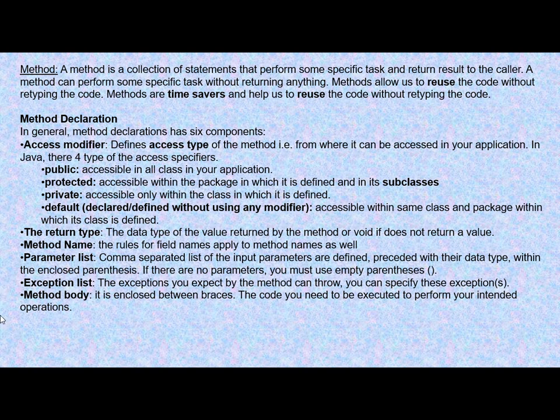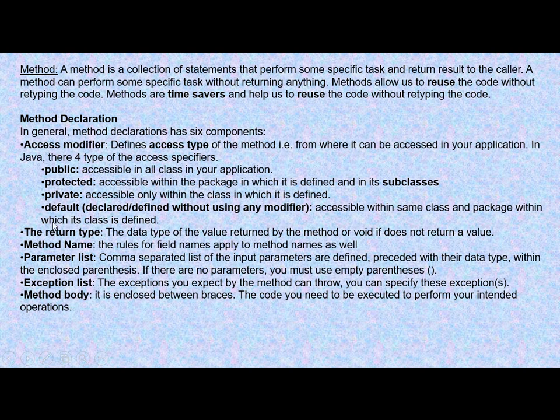Then the next one is your method name, obviously the name which you provide to the method. Parameter list: inside the method you can have some parameters, some data can be passed inside the method. Then here we have the exception list. If your method throws any exception, that is also defined in that method. Then the method body. Method body means what statements or what code it is going to execute, that will be defined inside the method's body.